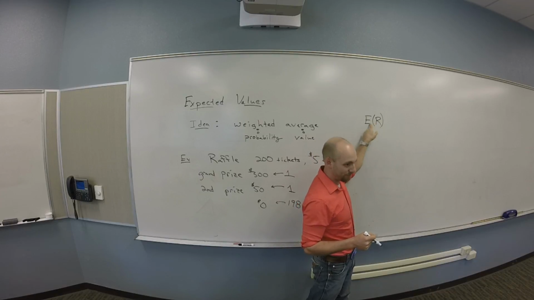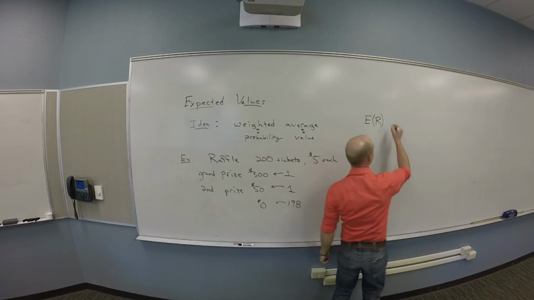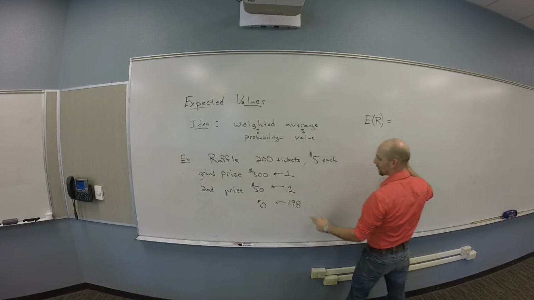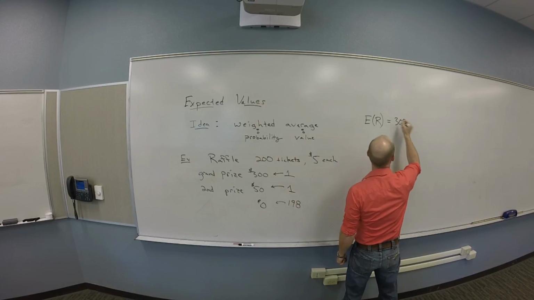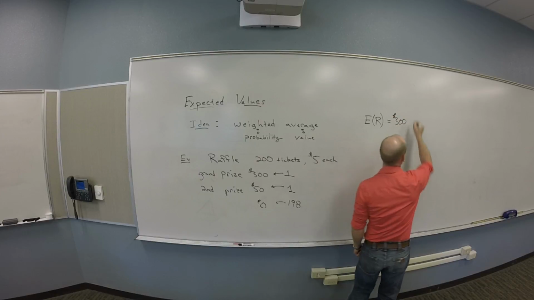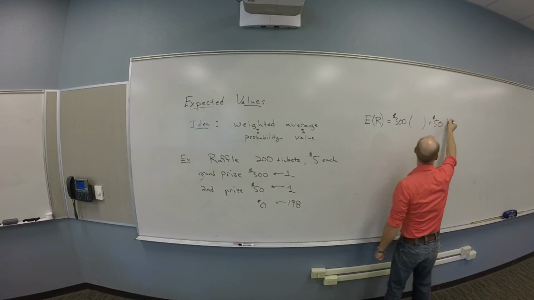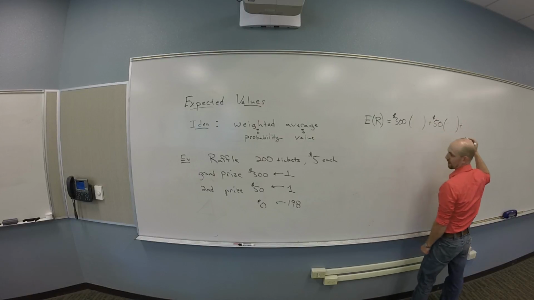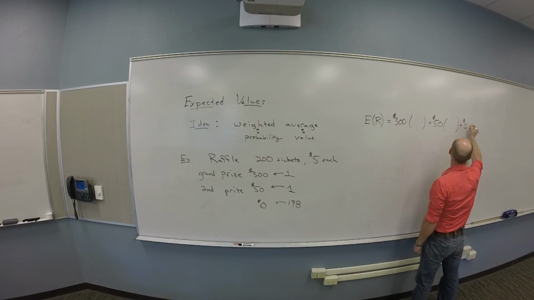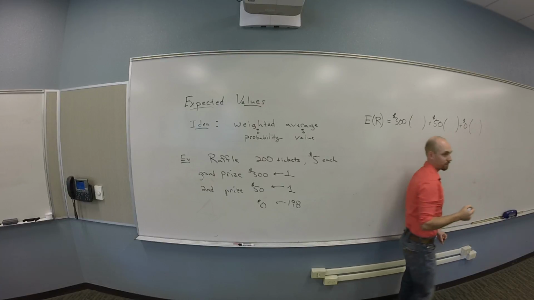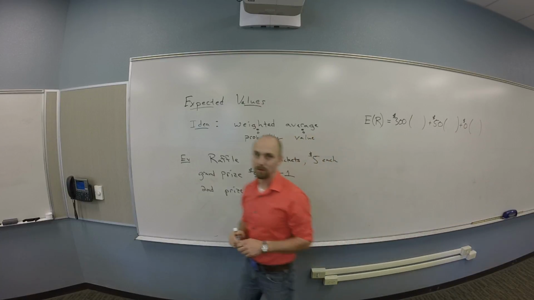I'm putting this raffle into the expected value function, and the way I'm going to do this is I'm going to take my grand prize, my $300, and weight it by something. And I'm going to take my $50 prize, and weight it by something. And I'm going to take my $0 prize, and weight it by something. You guys with me on this?